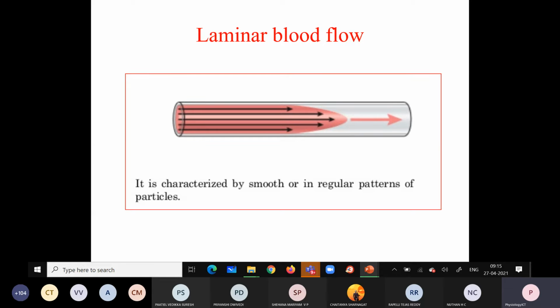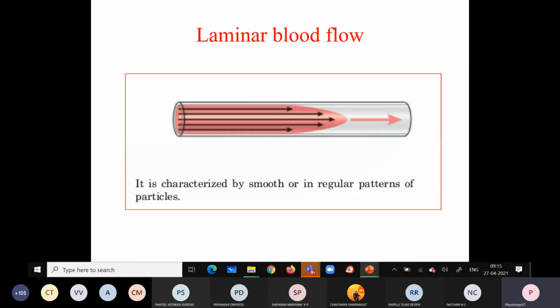So this laminar blood flow in the vessels is maintained at a particular velocity. When that velocity is exceeded, the whole blood flow will be disturbed. The laminar or streamline blood flow will be lost. That particular velocity is called the critical velocity. I think you understood about the laminar blood flow.